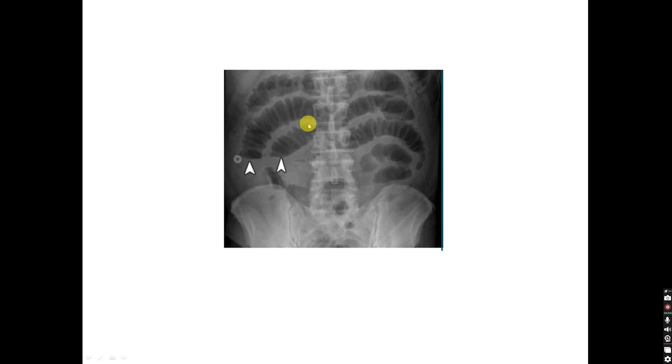And they are dilated because they are more than 3 centimeters. We should remember the 3-6-9 rule: 3 for the small bowel, 6 for the large bowel, and 9 for the cecum. If they are dilated more than that, we call it dilated. So it is nothing but a small bowel obstruction.